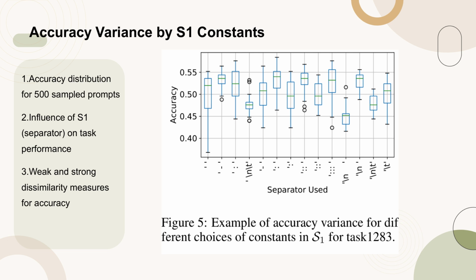Figure 5 illustrates the distribution of accuracy for 500 sample prompts, focusing on the choice of S1, the separator between a descriptor and the text placeholder, in one task from supernatural instructions. The figure highlights how different choices of S1 independently influence task performance, using both weak and strong notions of dissimilarity to measure the differences in accuracy distributions. Weak dissimilarity is observed when the first and third quartiles do not intersect, while strong dissimilarity occurs when the ranges of the distributions do not overlap, including the whiskers of the box plots.